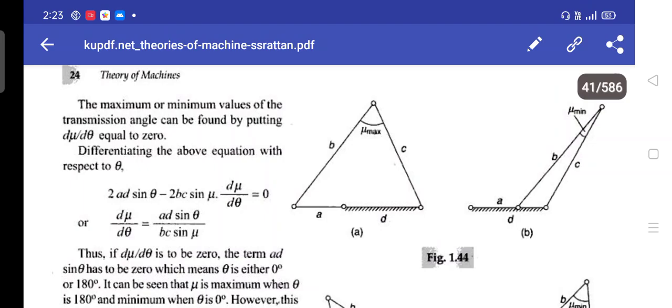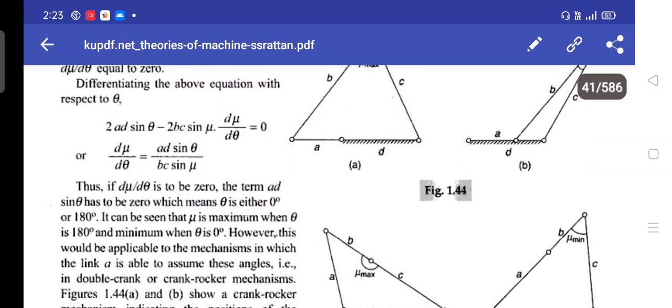Thus, if d mu divided by d theta is to be 0, the term ad sin theta has to be 0, which means theta is either 0 degrees or 180 degrees. It can be seen that mu is maximum when theta is 180 degrees and minimum when theta is 0 degrees.